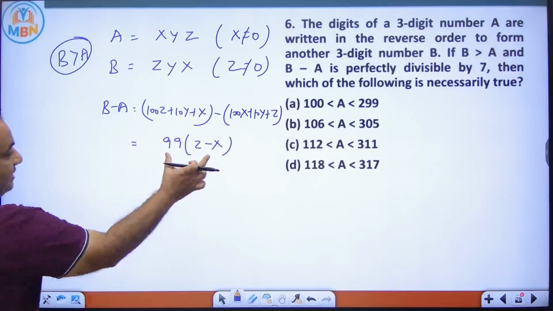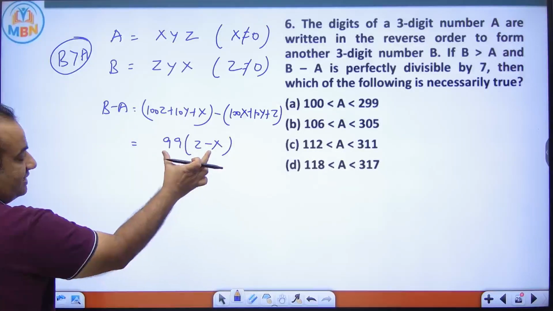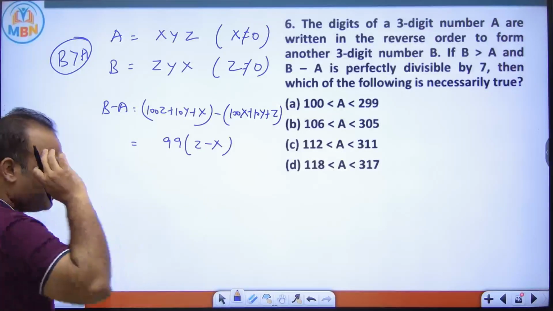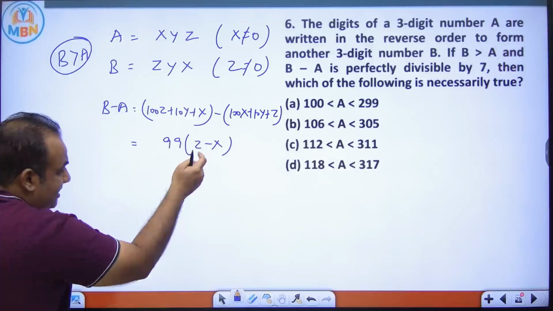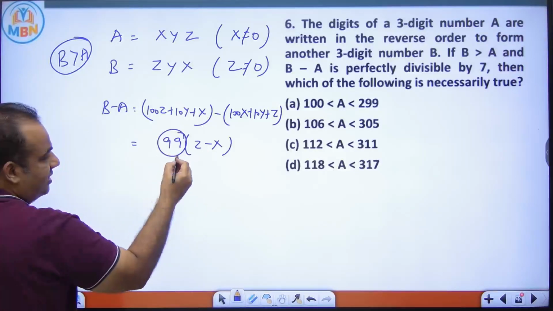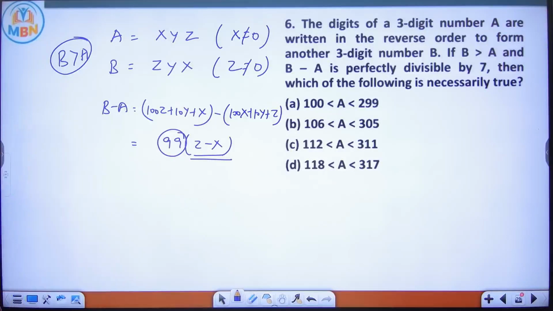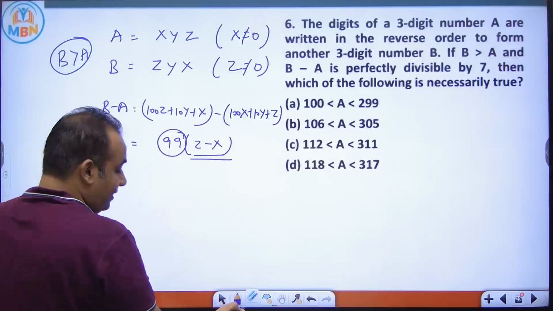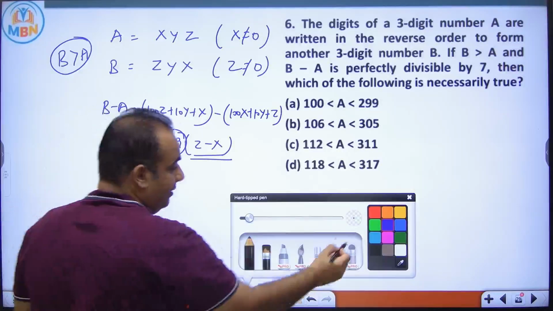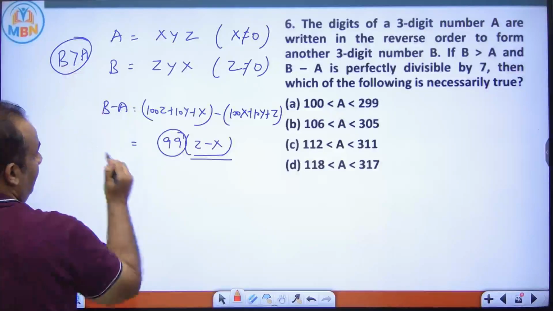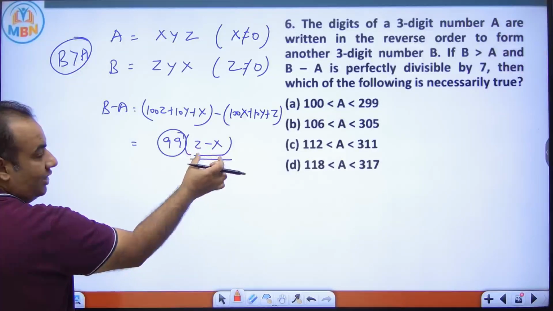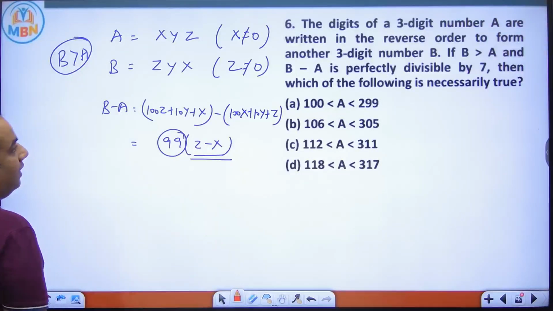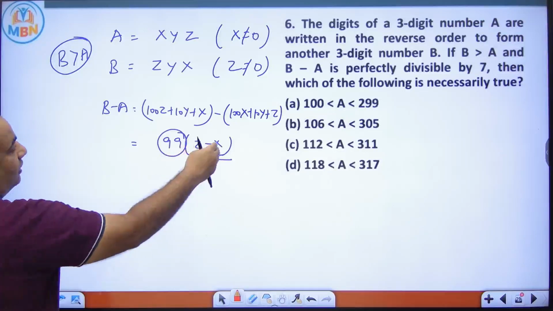Now see, this number is divisible by 7. They are saying that this number is divisible by 7. Now think on this. If this number is divisible by 7, and the other factor is not divisible by 7, then definitely this has to be divisible by 7. And it is given that B is greater than A, so it cannot be 0 also.